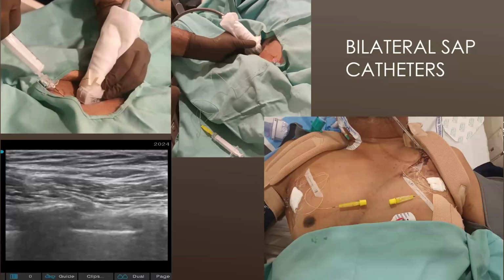Any other mechanism of action apart from this? Sir, with the chest wall movement, the spread of the drug is also affected. And any other mechanism?